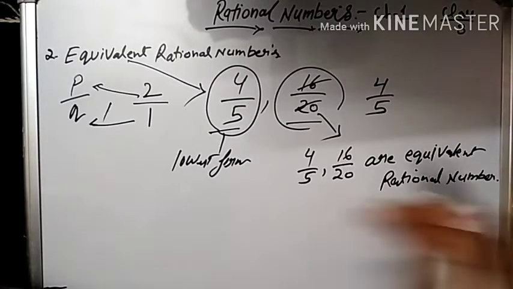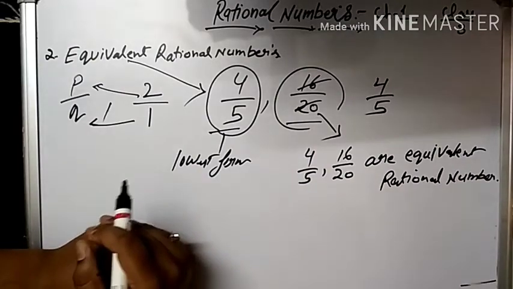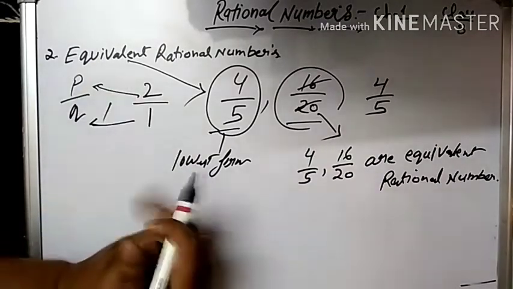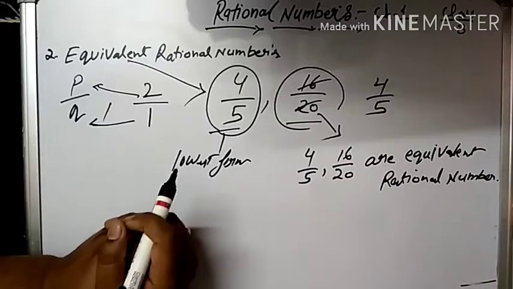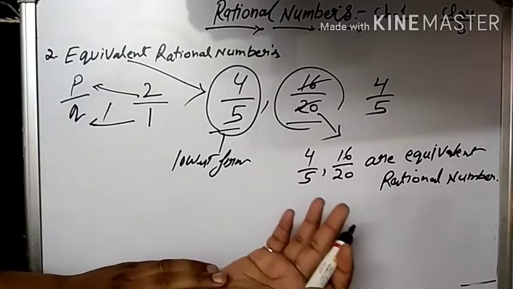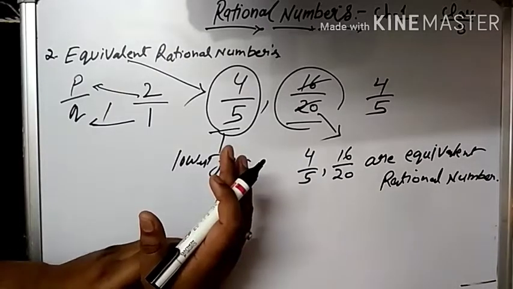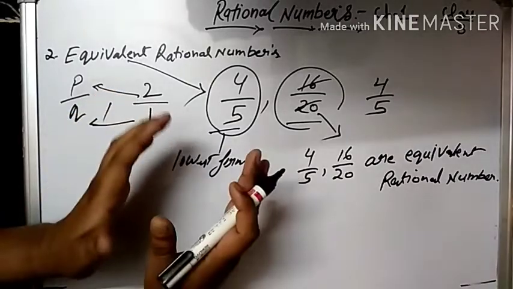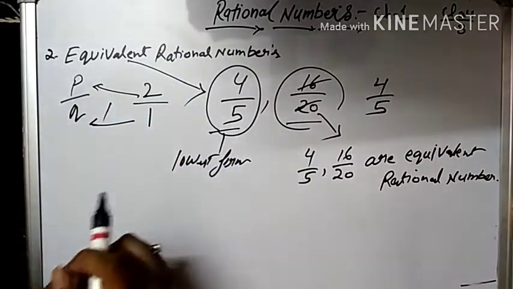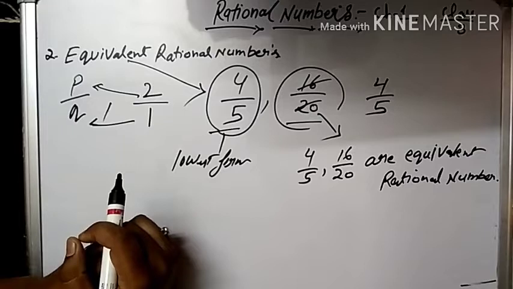Have you understood, students? So this way, whichever rational numbers you get, you just convert them into lowest form, and when the lowest forms are the same, you can say the given rational numbers are equivalent.